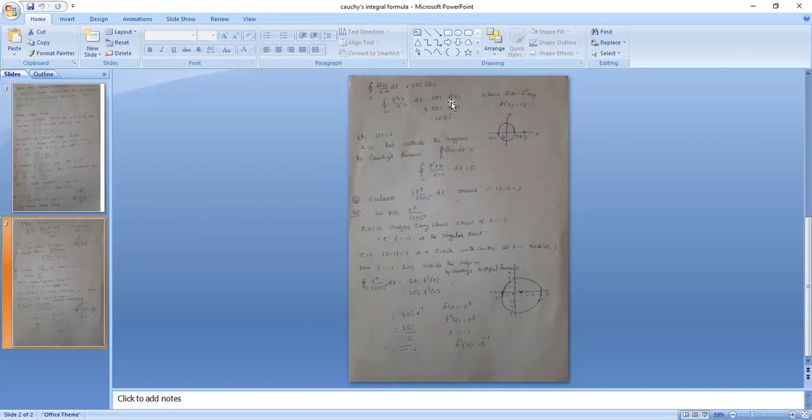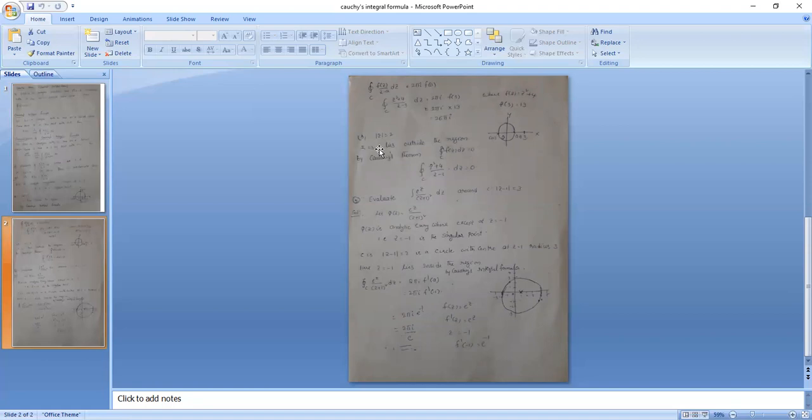So f of z is what? Comparing the numerator, f of z is z square plus 4. We need to find f of 3. Substituting z equal to 3, 9 plus 4, 13. So 2 pi i into 13, that is 26 pi i.